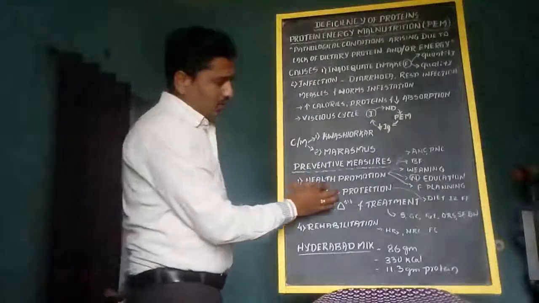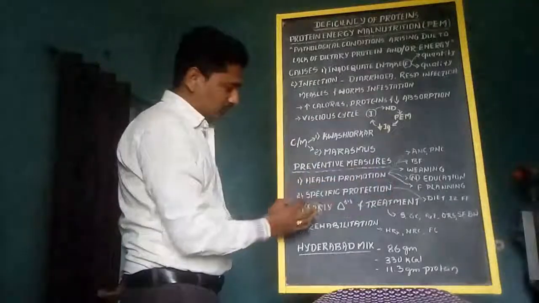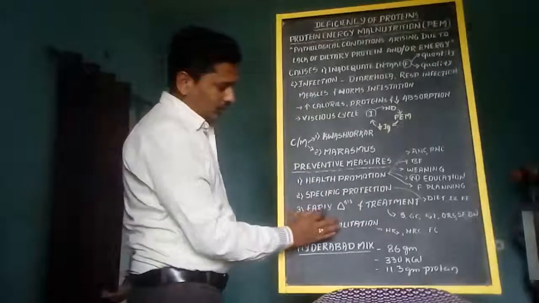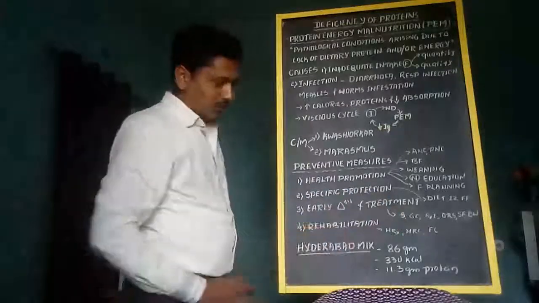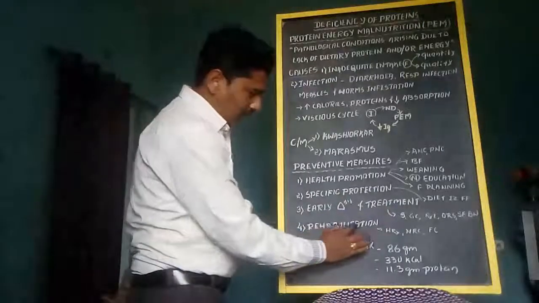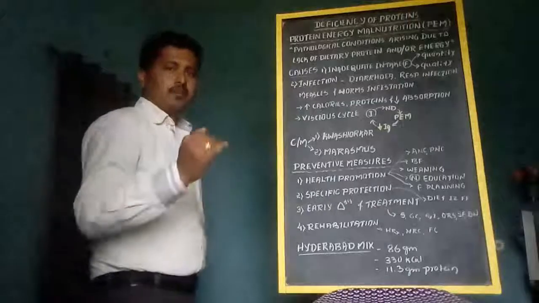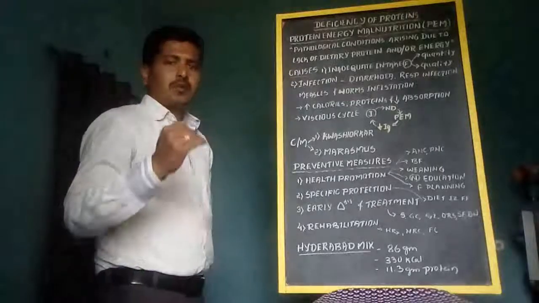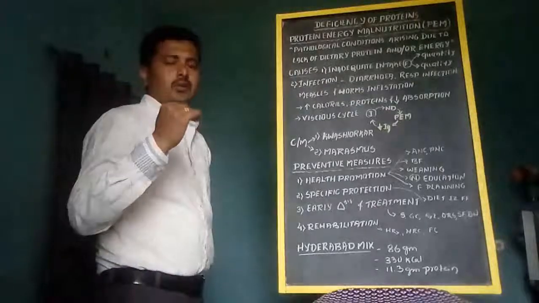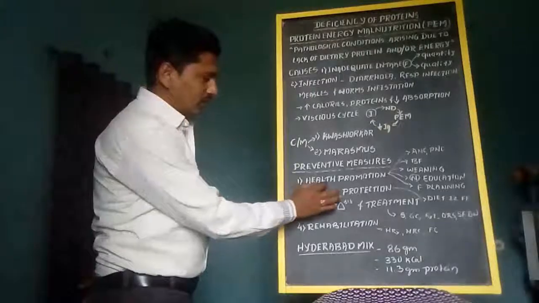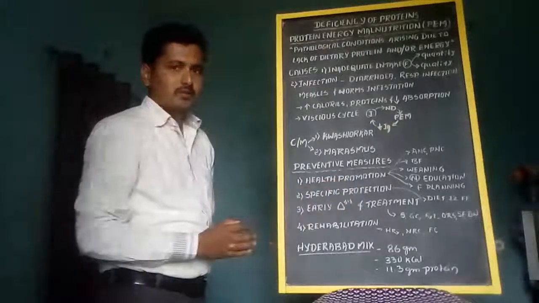First point is health promotion. Second point is specific protection. Third one is early diagnosis and treatment. Fourth one is rehabilitation. With the help of these four measures, we will prevent nutritional deficiency, protein energy malnutrition. First, we will start with health promotion.